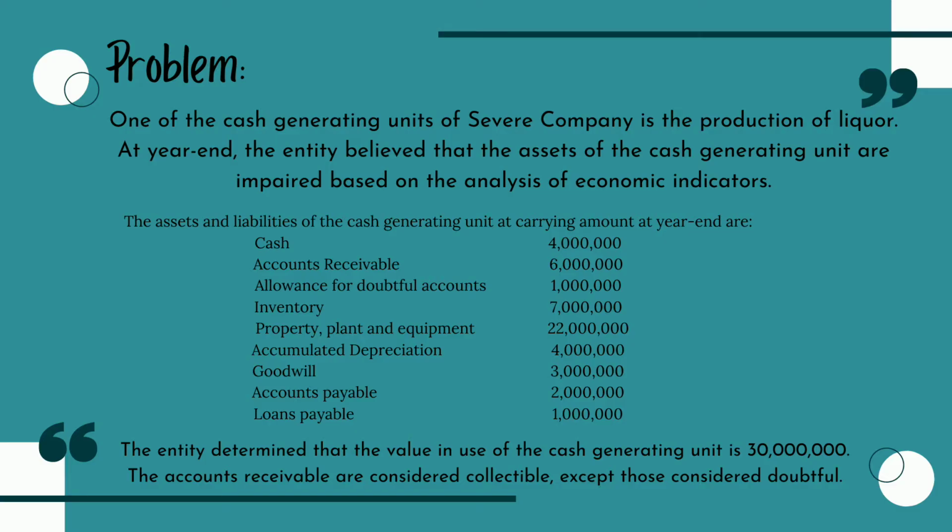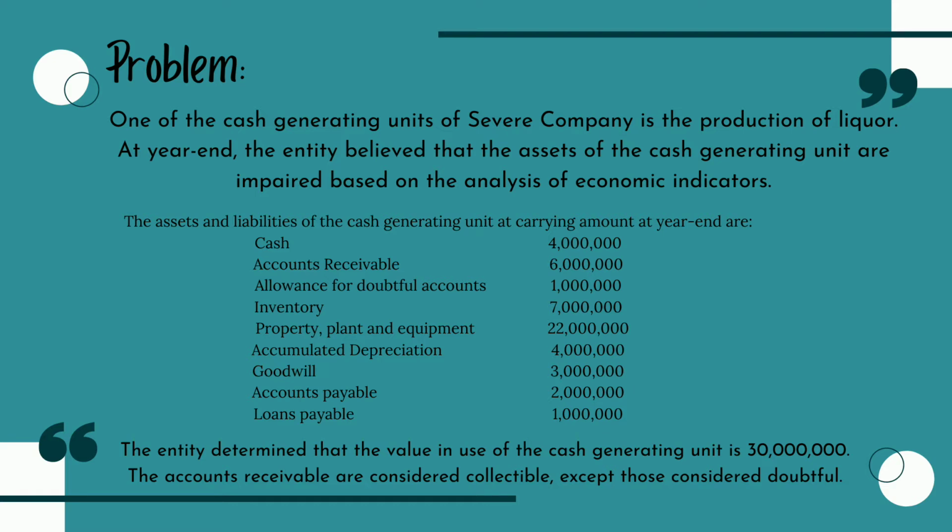The task that was given to us was under the impairment of assets. For the problem, one of the cash generating units of Sevier Company is the production of liquor. At year end, the entity believed that the assets of the cash generating unit are impaired based on the analysis of economic indicators. These are the list of the assets and liabilities of the cash generating unit at carrying amount at year end.